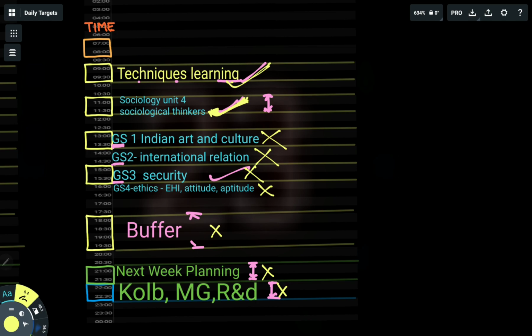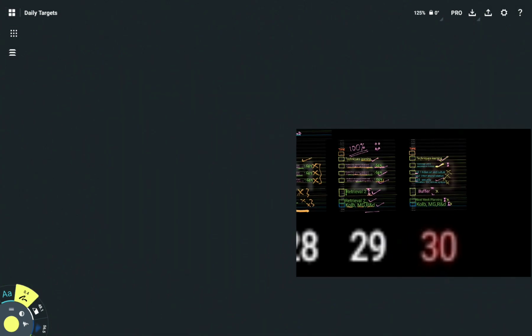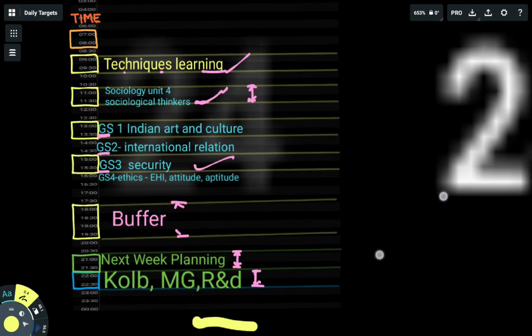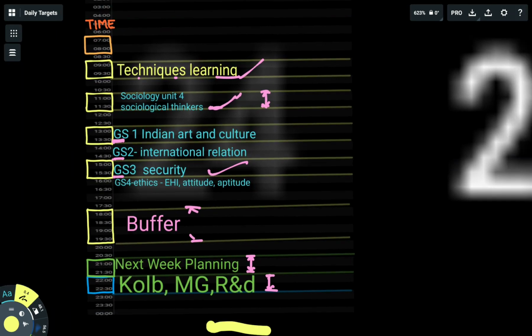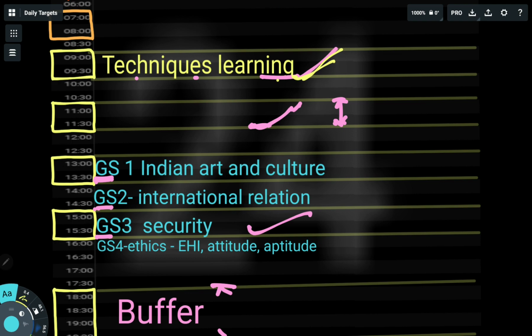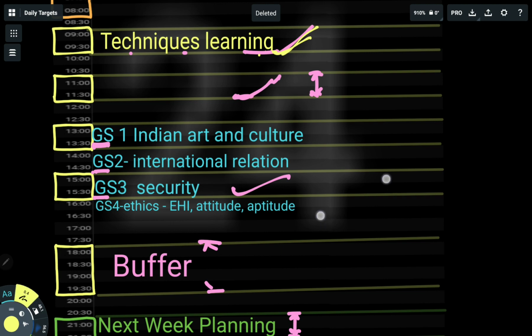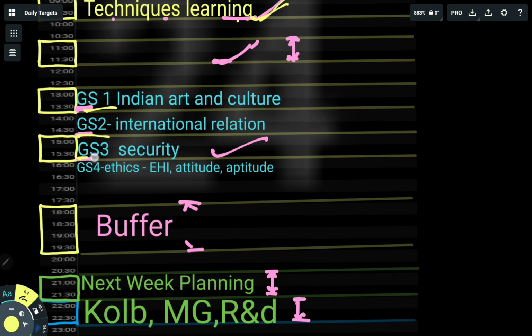Okay, so today I will do basically the same thing as my target. I will do 9 to 10 technique learning, and then from 11 to 12, I have already done social thinkers, so I will not do sociology unit 4 social thinkers again. Instead of this I will do these things, as you can see, GS 1 2 3 4 revision. Retrieval number 3 is done, I will do retrieval 4.